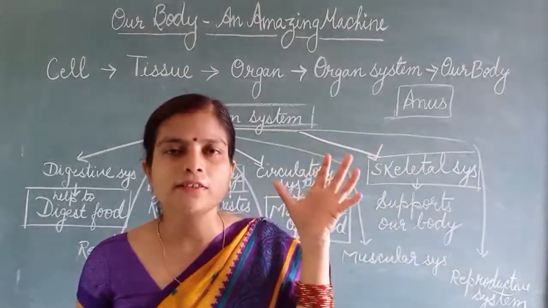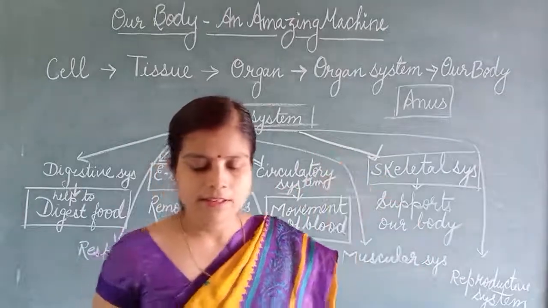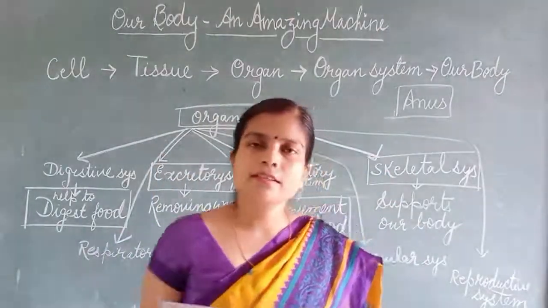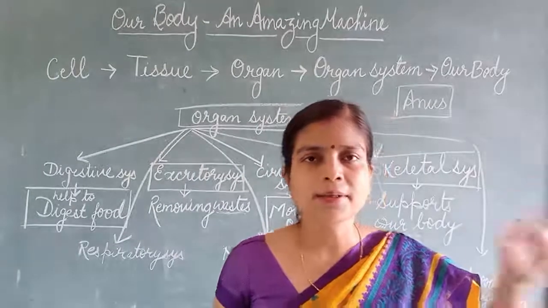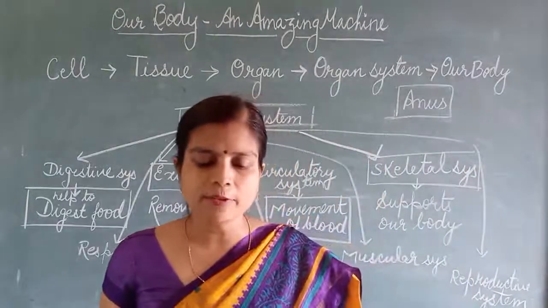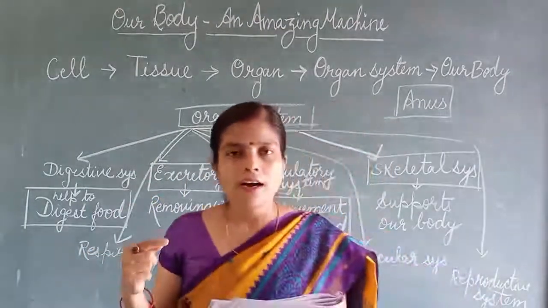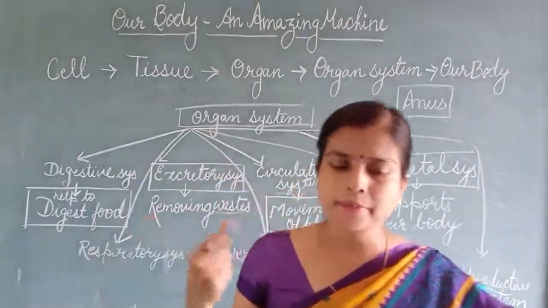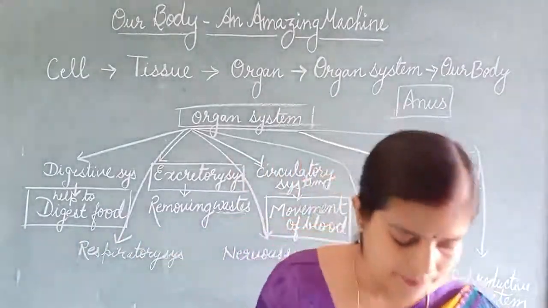Control center. Then lungs help in what? Breathing. So here is the match the following. Stomach, digestion. Heart, pumping blood. Brain, control center. And lungs, breathing.